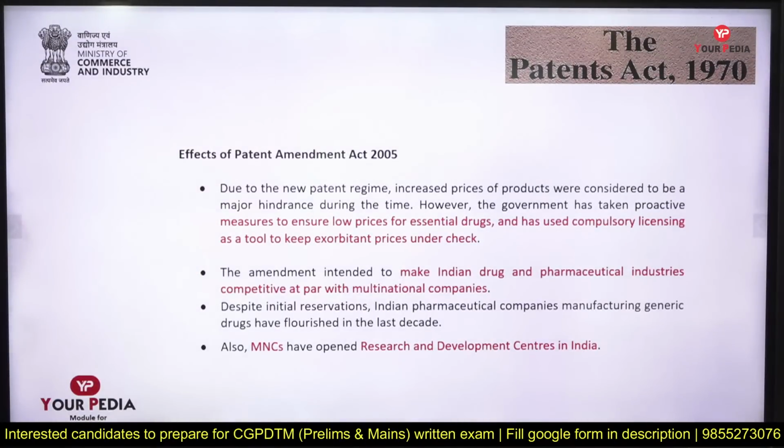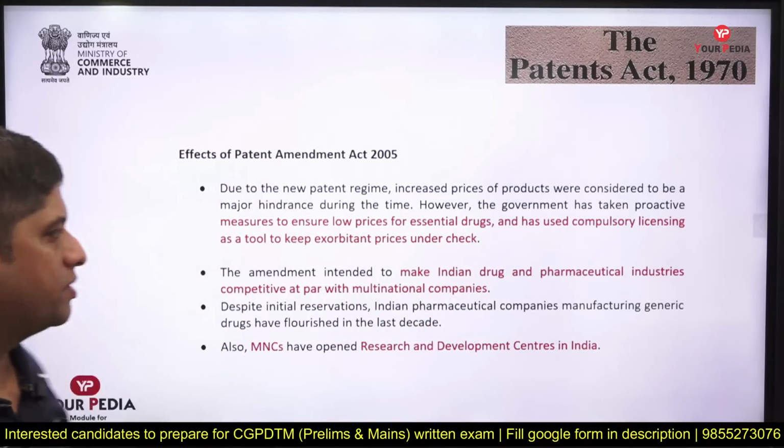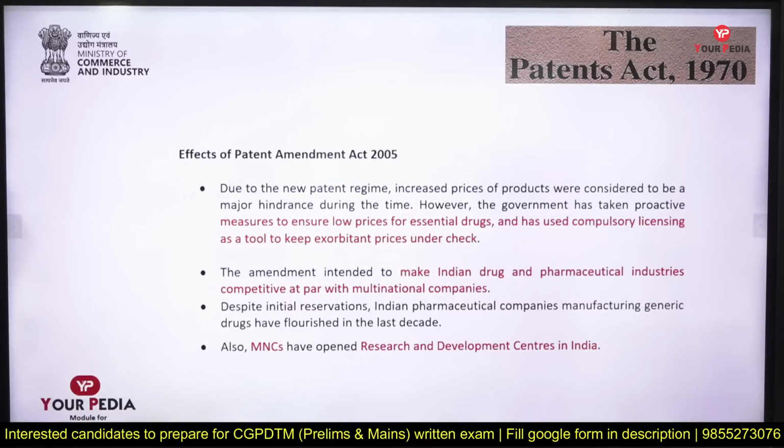What was the effect of this Patent Amendment Act 2005? Drugs started being available at cheap prices. Compulsory licensing helped to check the cost of the drugs, right? And also Indian drug companies became competitive at the global level, and they could compete with multinational companies.